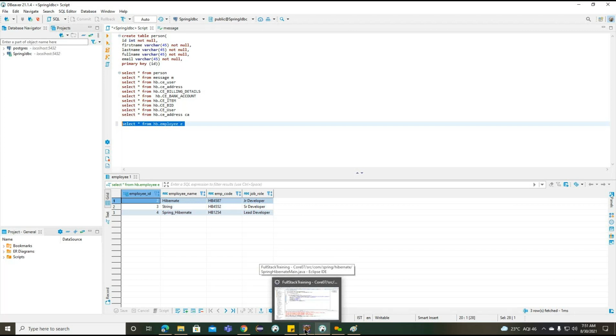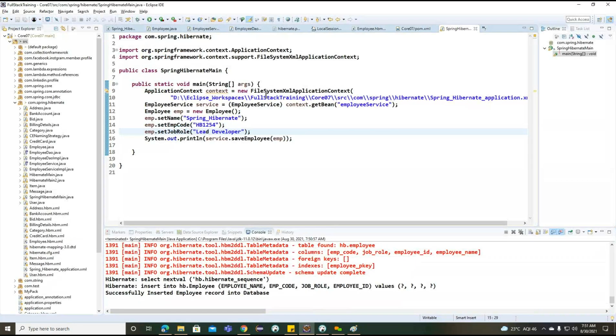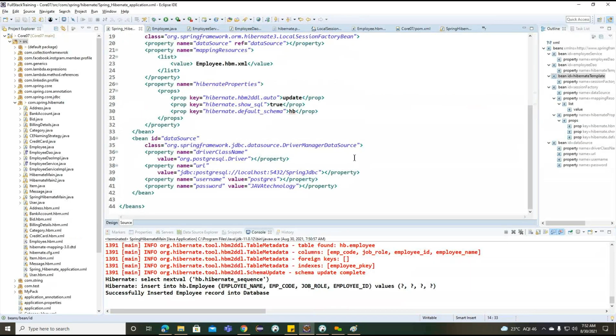So why HB.employee? Basically, we already discussed it in the previous example. Whenever we want to create the table in the specified schema, we need to provide the HB here. HB is the default schema here. Okay, so this particular schema is going to differentiate the same table in a different schema.